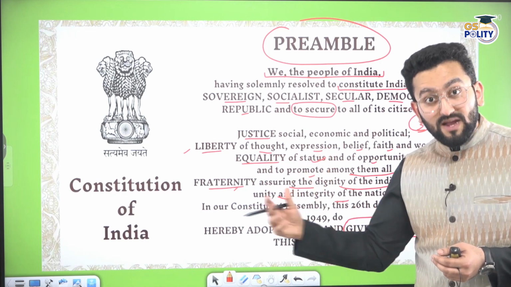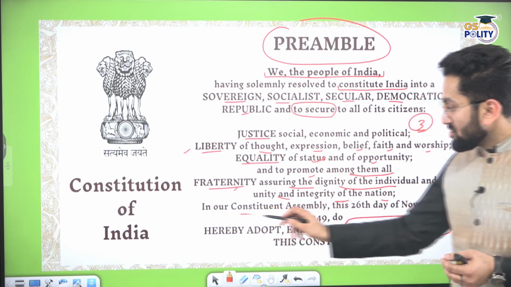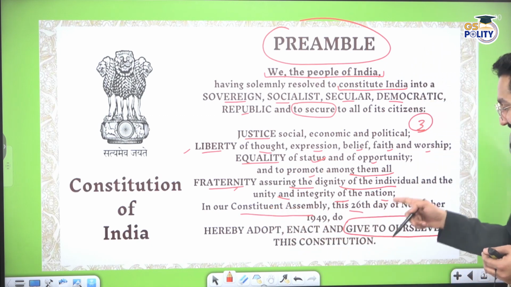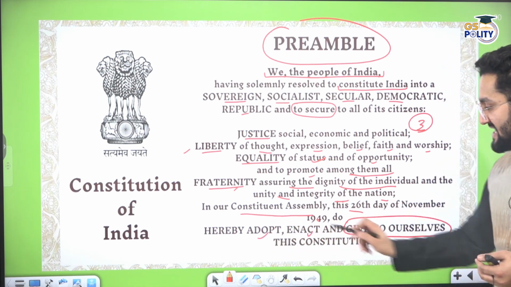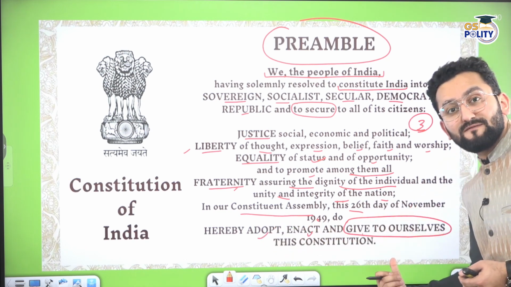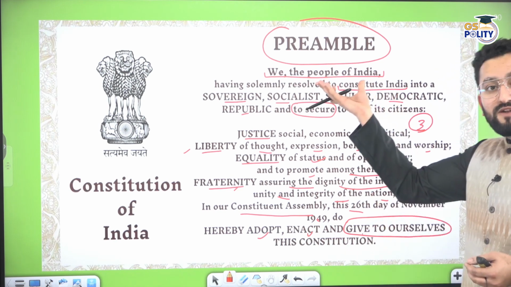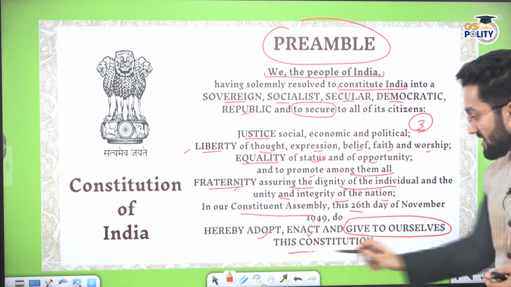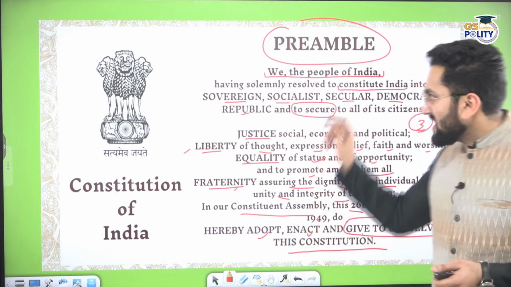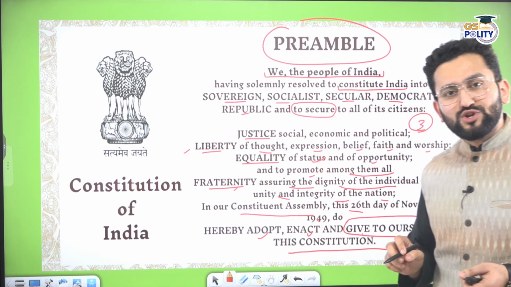They have impact. In our Constituent Assembly, this 26th day of November 1949, do hereby adopt, enact and give to ourselves. It means the people of India are giving this constitution to themselves, right? So why is this particular statement used?